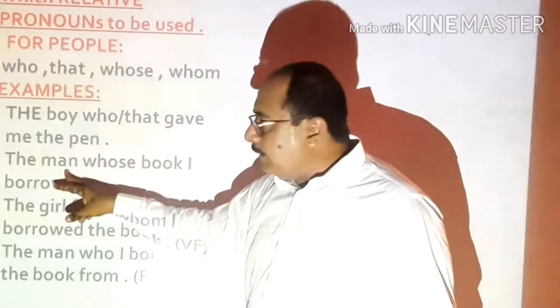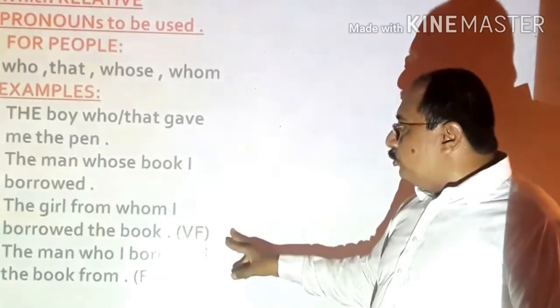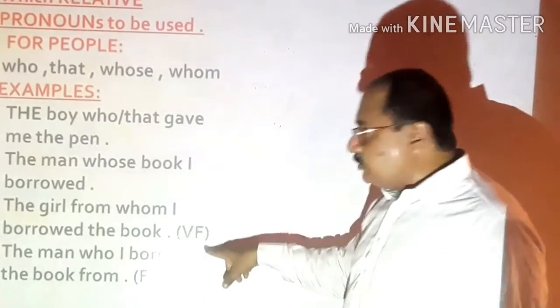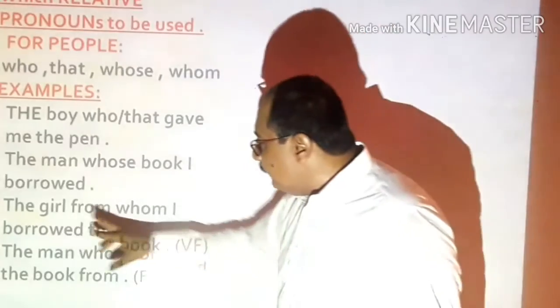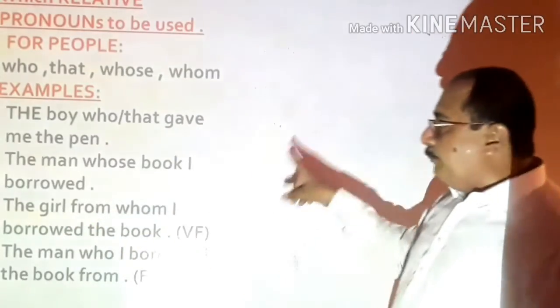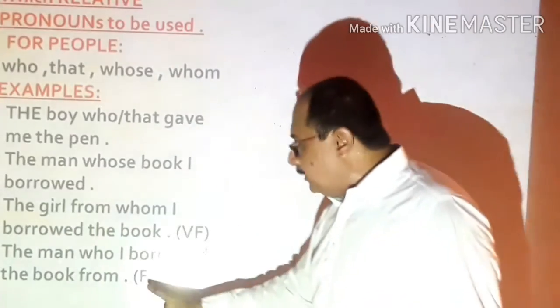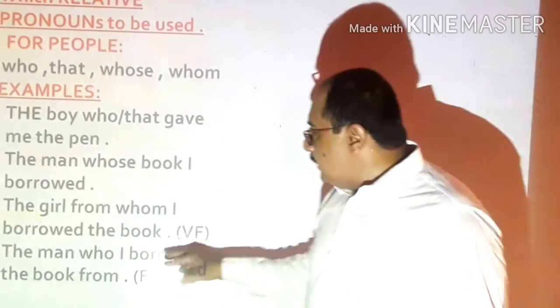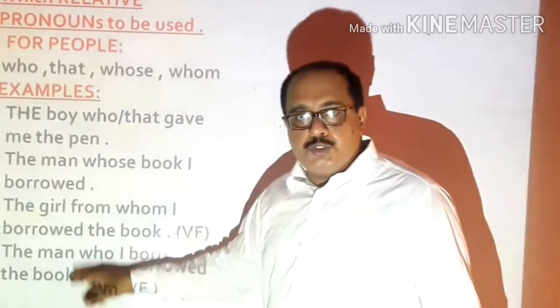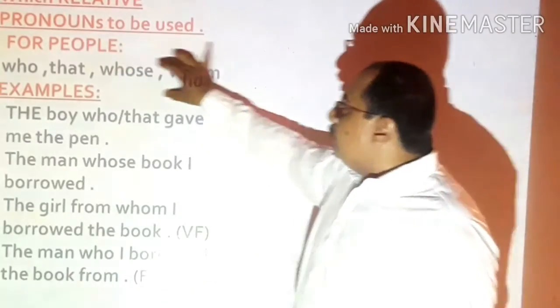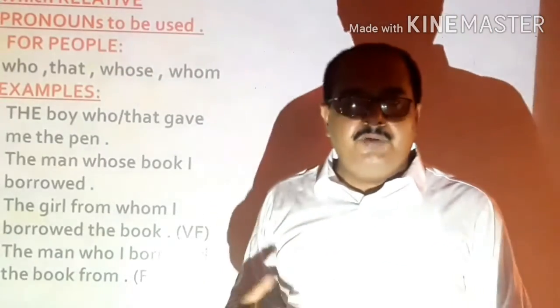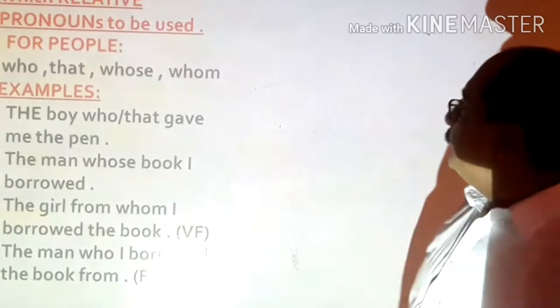Again, "whose" is used for the man. The girl from whom I borrowed the book. This is very formal, we use it in this way. Again, the man who I borrowed the book from is also used, which is formal. So these words can be used when we talk about a person.